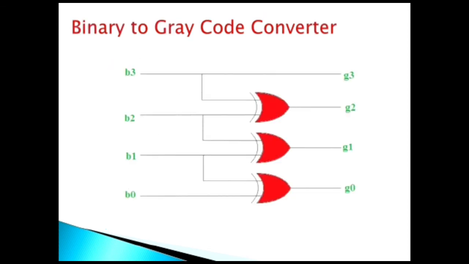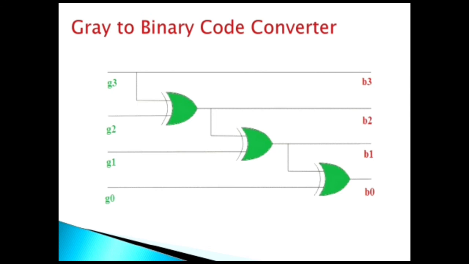Now again here we are showing the circuit of the binary to gray code converter, and this circuit shows the gray code to binary code converter. These will be more clear when we will discuss the